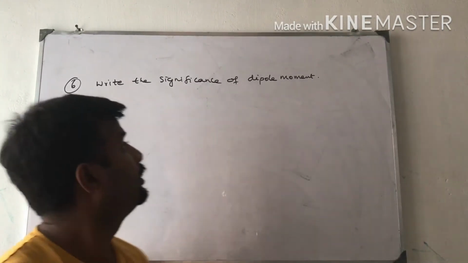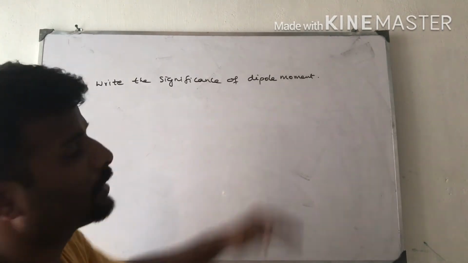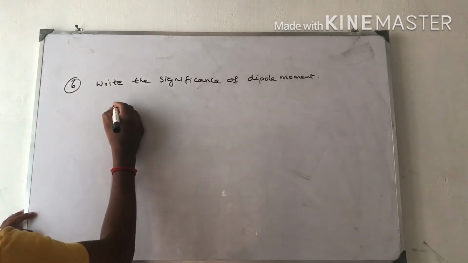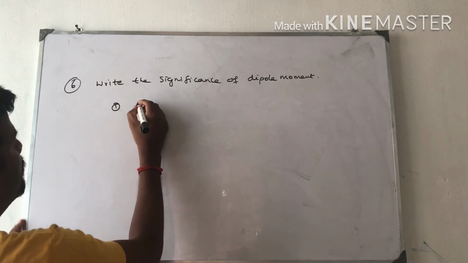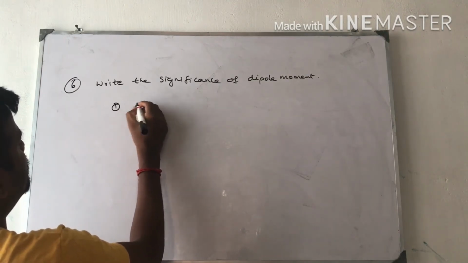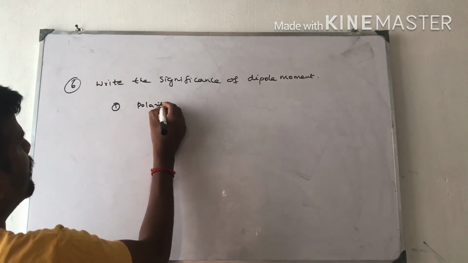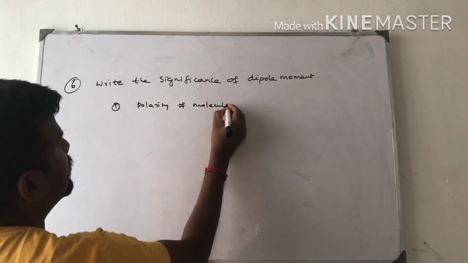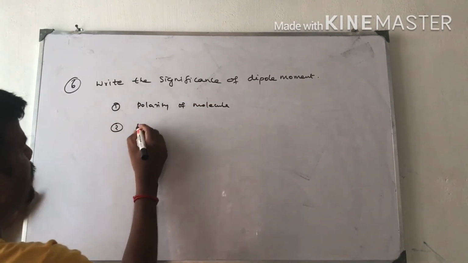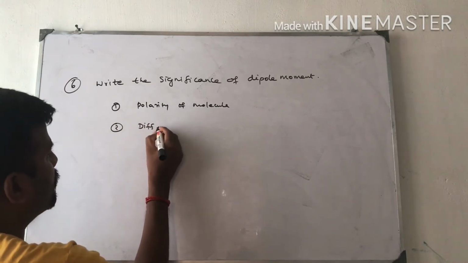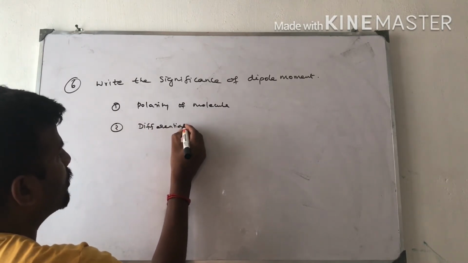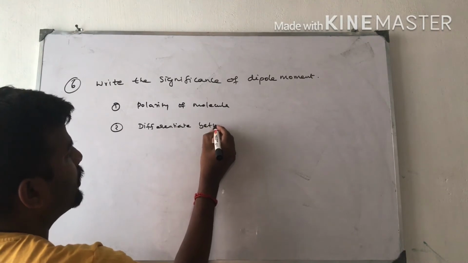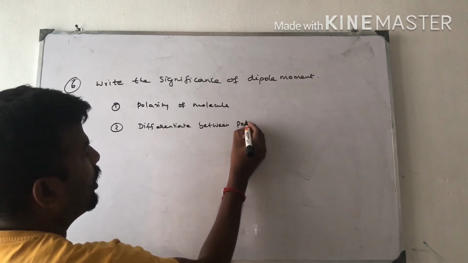Hello students. The question is, write the significance of dipole moment. There are 4 significances given. First, determining the polarity of a molecule. Second one is differentiating between polar and non-polar molecules.